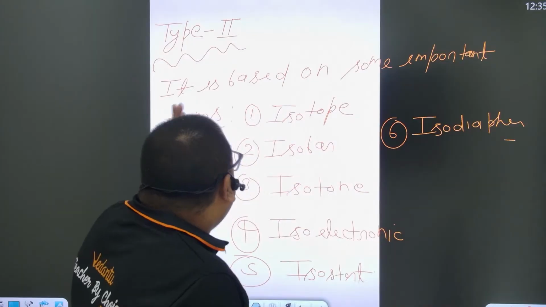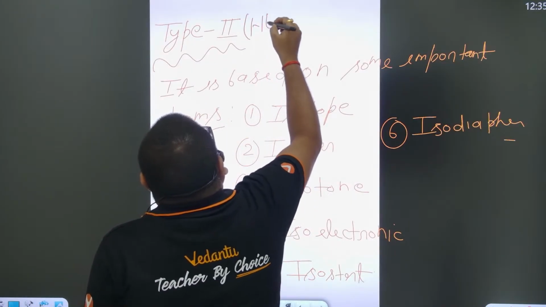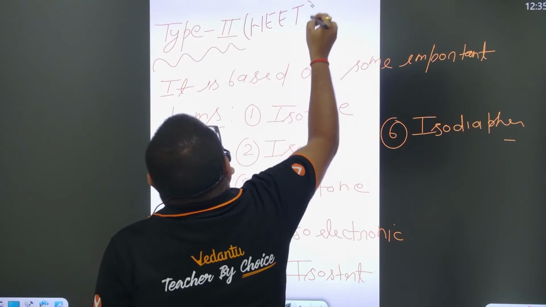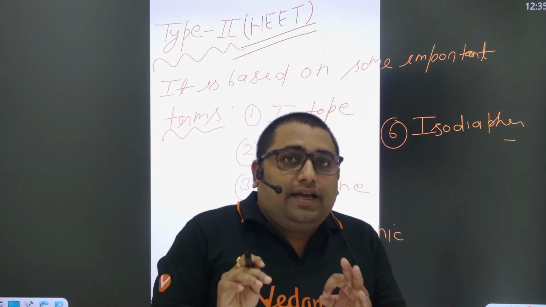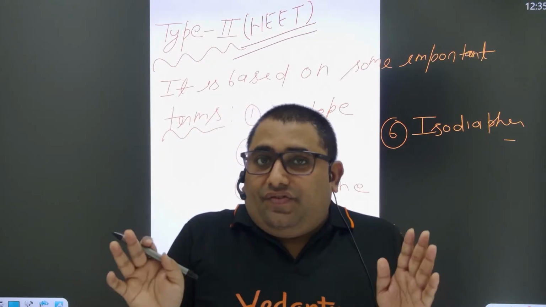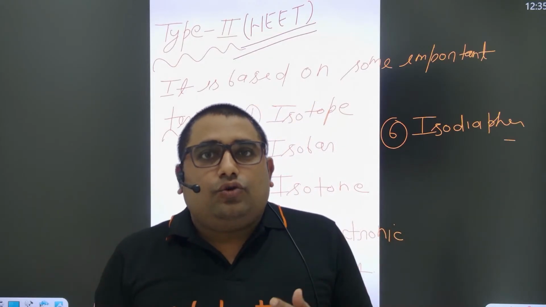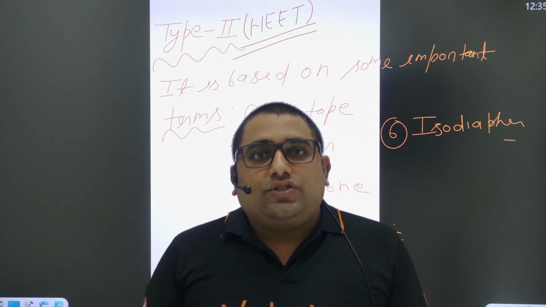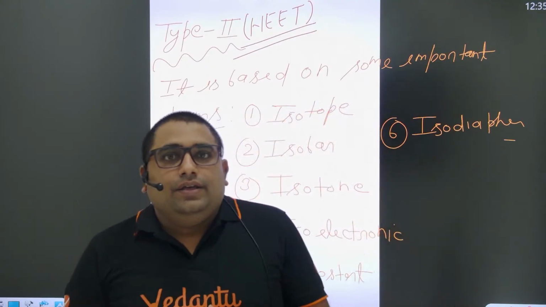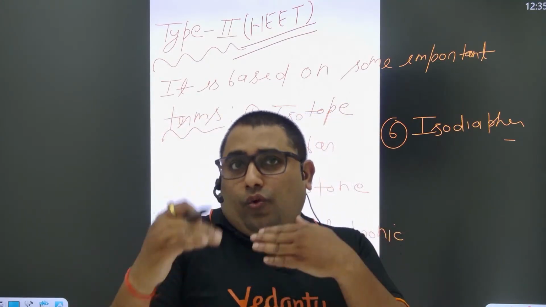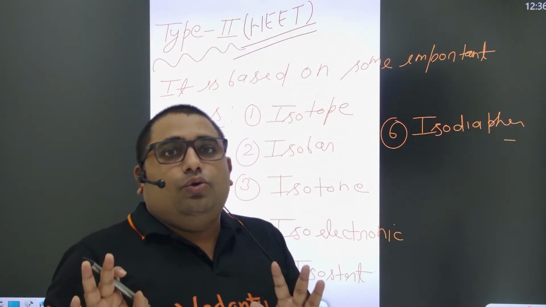One question must come in the NEET exam from this topic, from this type. Must. And it is very easy to solve if you know what is isotope, what is isobar, what is isodiapher, what is isostat, right? So first I'm going to quickly revise these terms and then I will take the question, right?